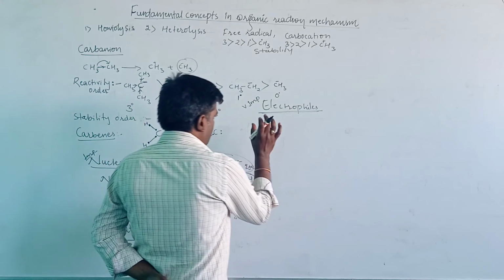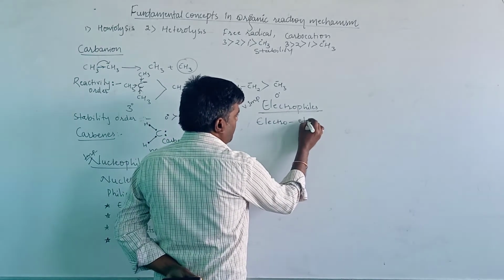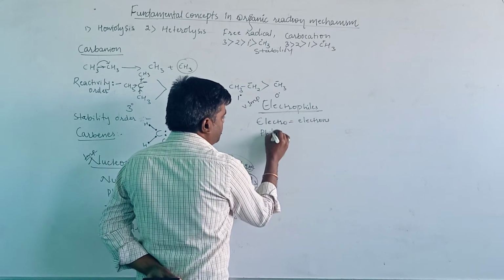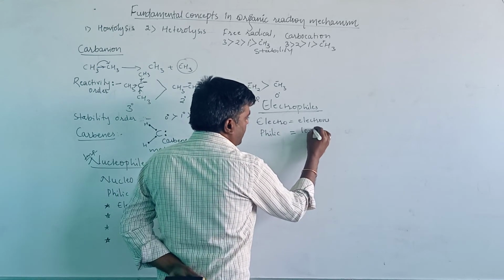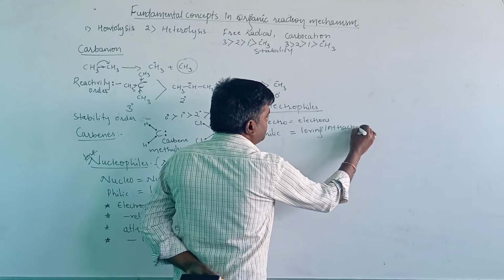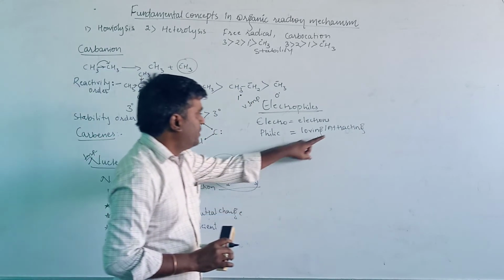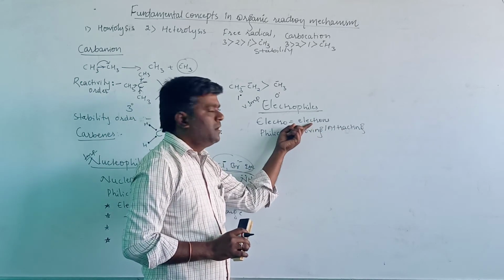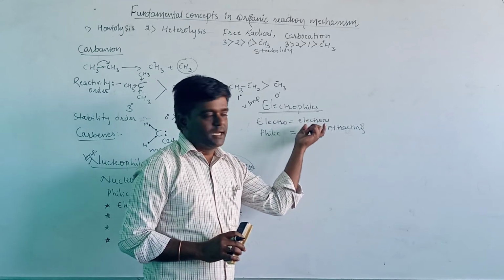When we divide the word electrophile, electro means electron, and phile means loving or attracting. These are the species which are attracted towards electrons, towards the electron rich center.